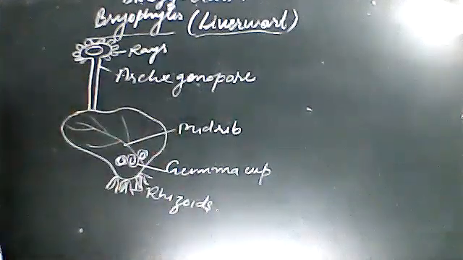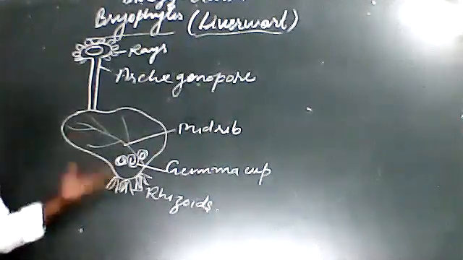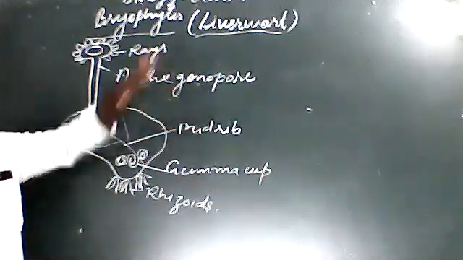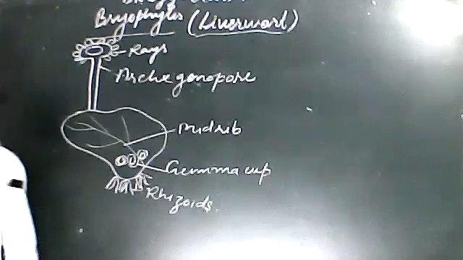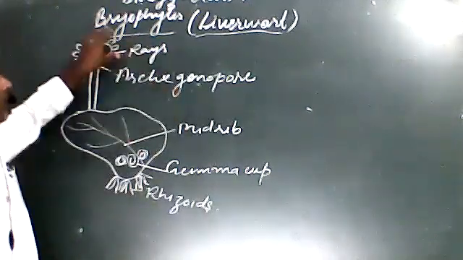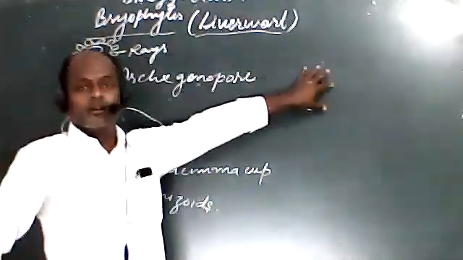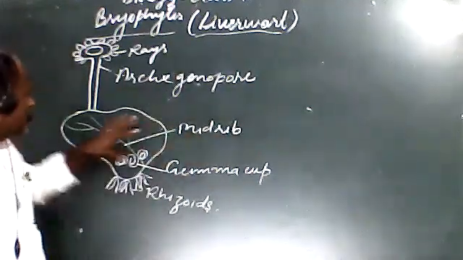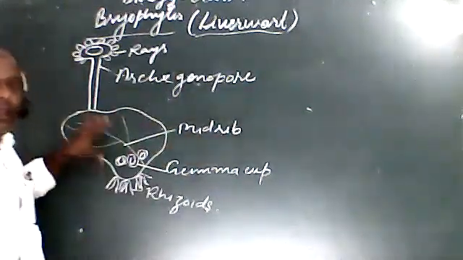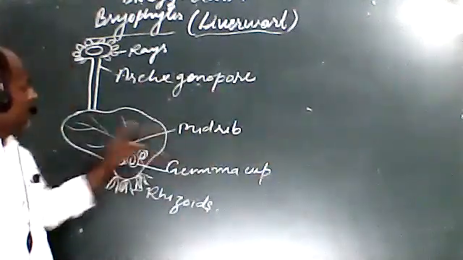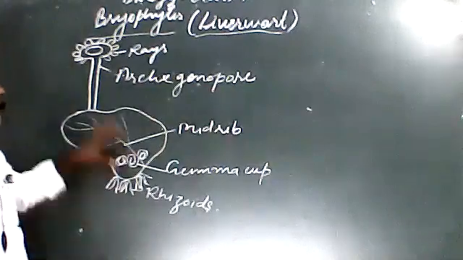If we see the male reproductive organ, then it is the same. The difference is that in place of Archegonopore there will be Antheridiophore, which means in place of Archegonia there is Antheridia. So this Antheridia and Archegonia are present on the same thallus, as well as on different thalli.